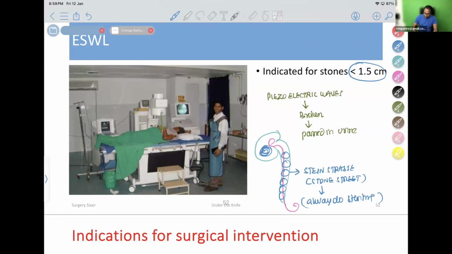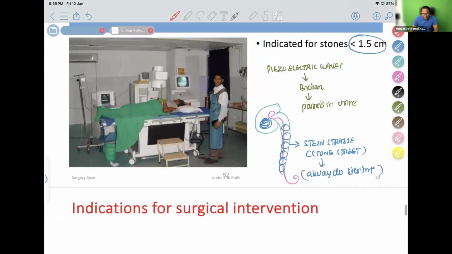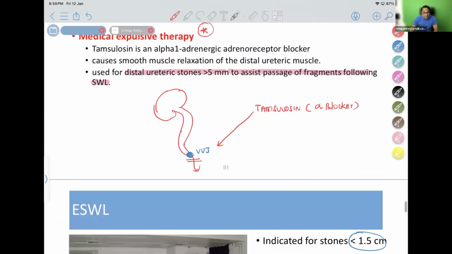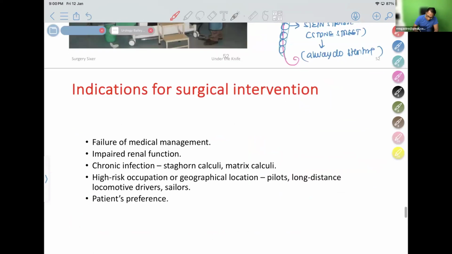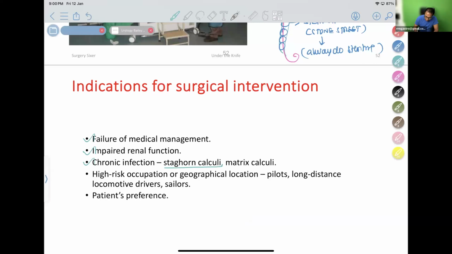Remember it. Okay. So when will I do surgery? Usually these are minimally invasive medical, ESWL or non-surgical treatments. Surgical treatment is done for people who are not responding to medicine. Kidney is getting bad, chronic infection like staghorn stones and all, no medical treatment, we have to operate. And high-risk occupations like pilots, sailors, drivers can get a sudden obstruction anytime, so better operate for them. And if the patient wants, we will operate for them.